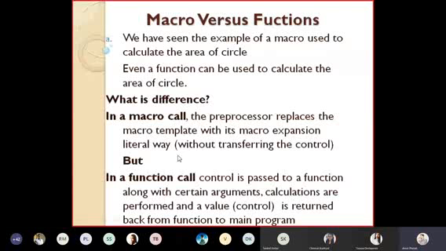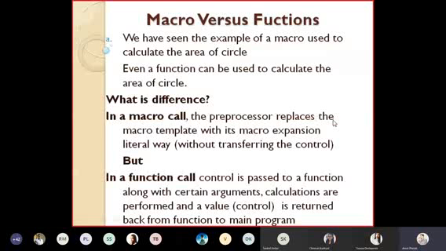म्हणजे मेन फंक्शन मध्ये जिथं जिथं मी मॅक्रो यूज केलेला आहे, तिथं काय होईल ते डायरेक्ट एक्सपांड होईल बाय फॉर लूप अँड printf स्टेटमेंट. So it directly replaces in the macro call. Macro call, the preprocessor replaces the macro template with its macro expansion literal way without transferring the control.